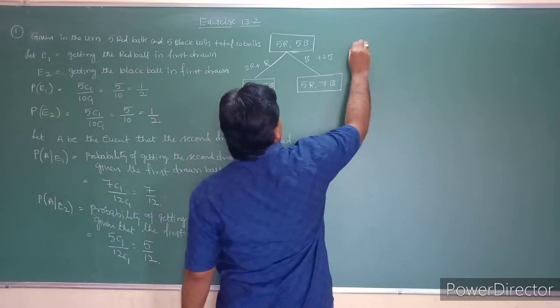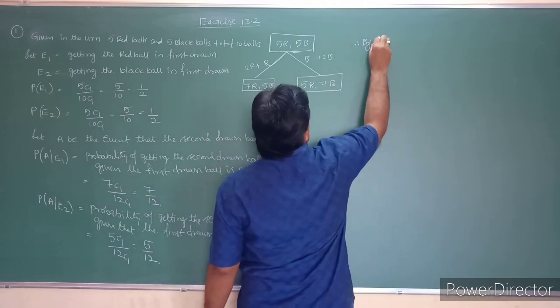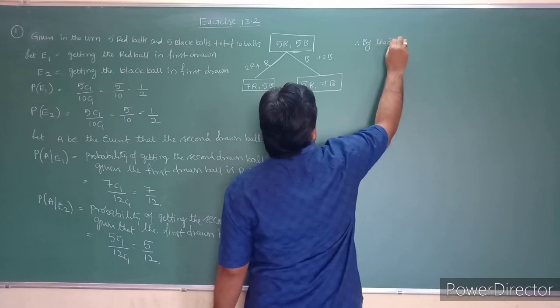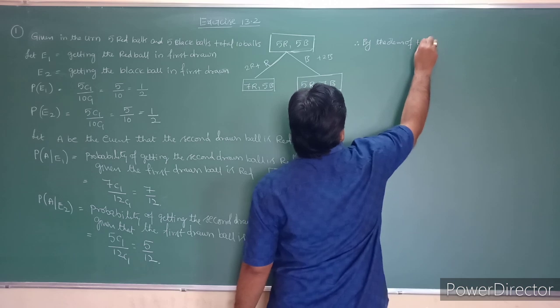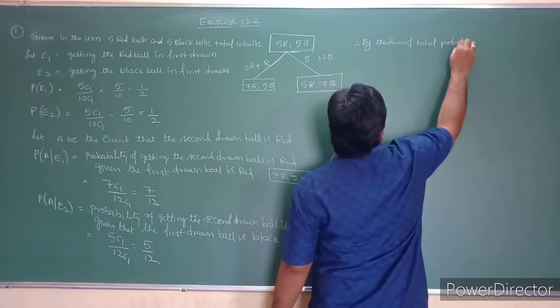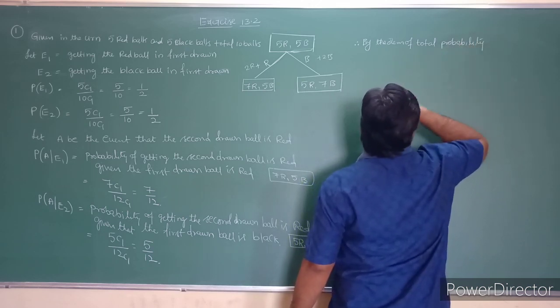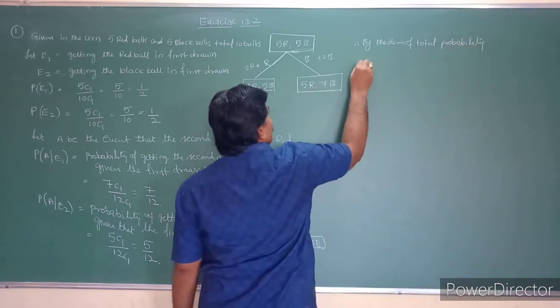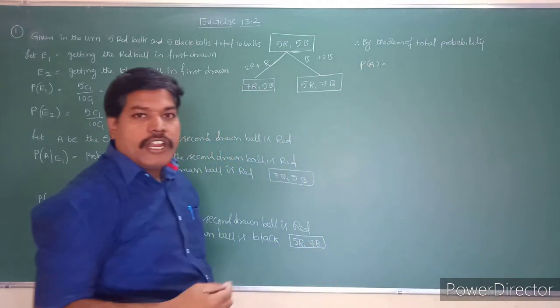Therefore, by the theorem of total probability, P of A is equal to P of A. What is the meaning of P of A?